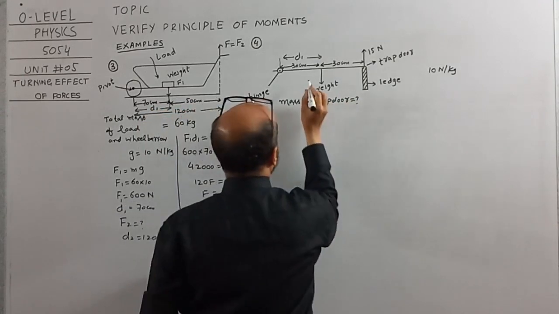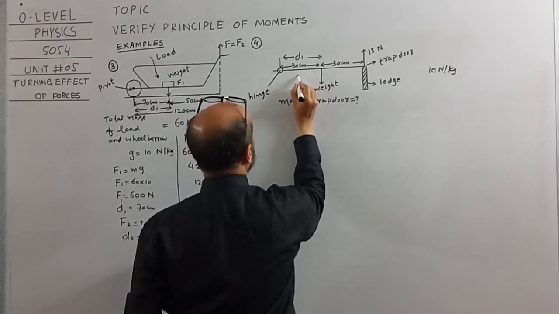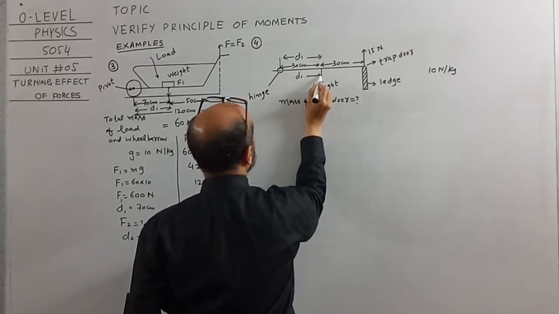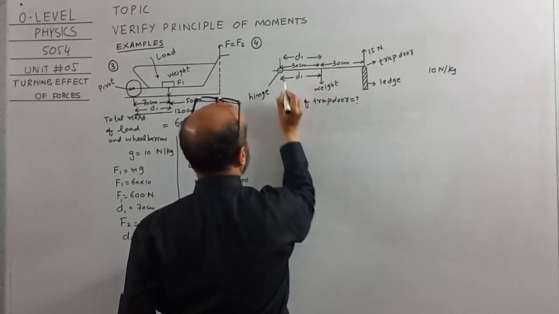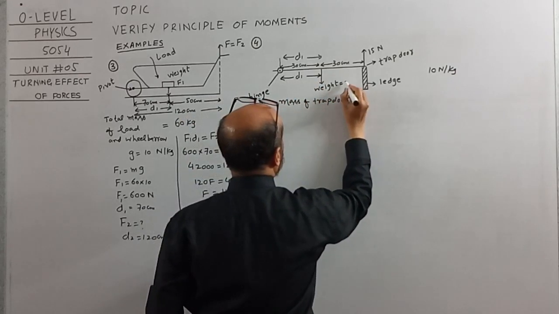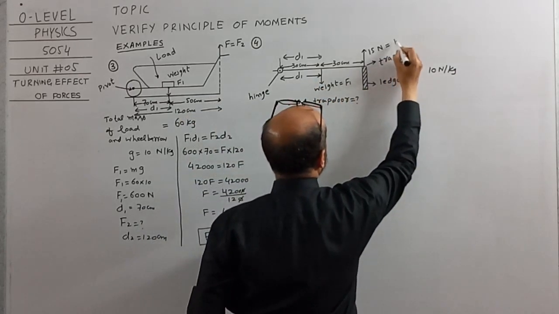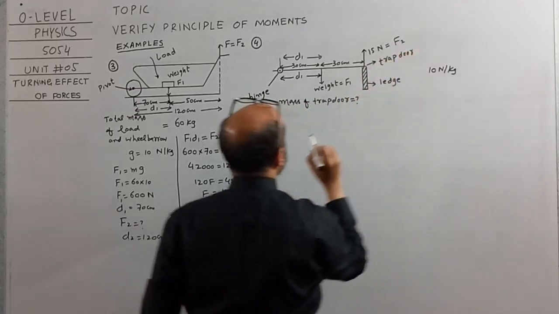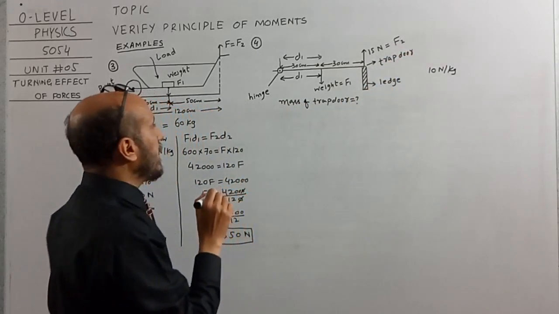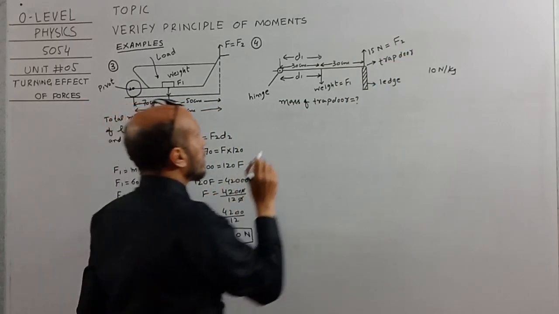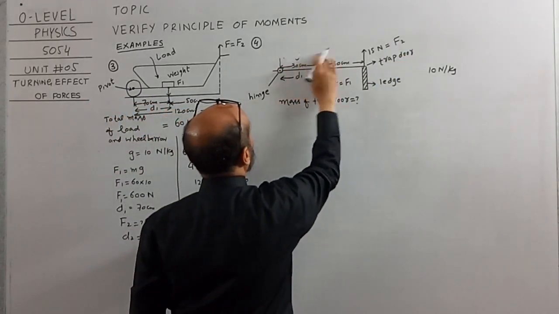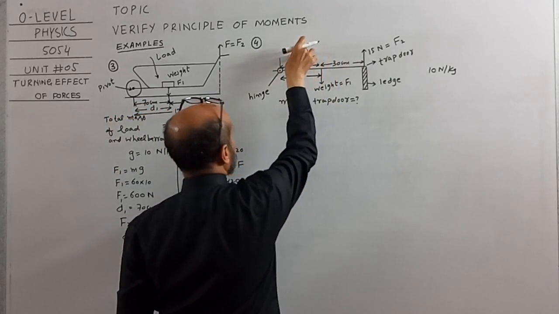So this will be the D1, weight will be the F1, this will be the F2. Now what will be the D2? D2 will be 30 centimeter.